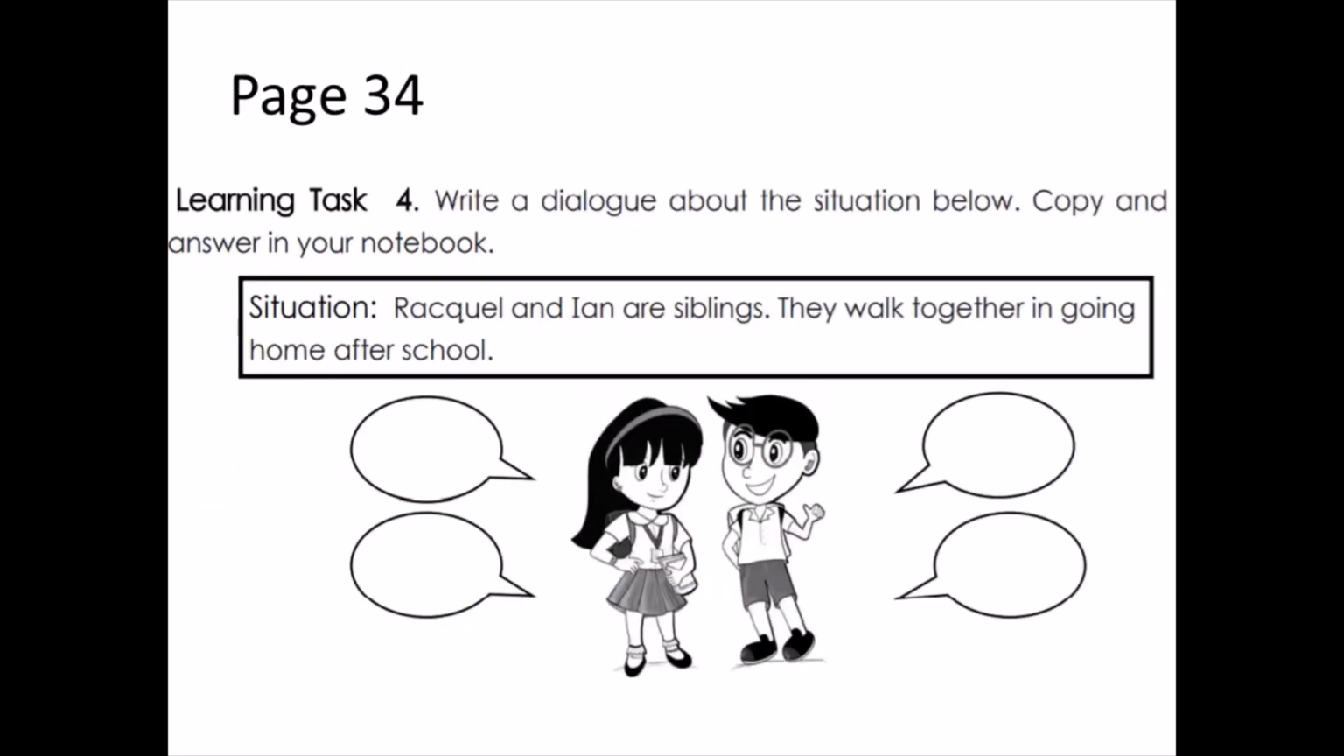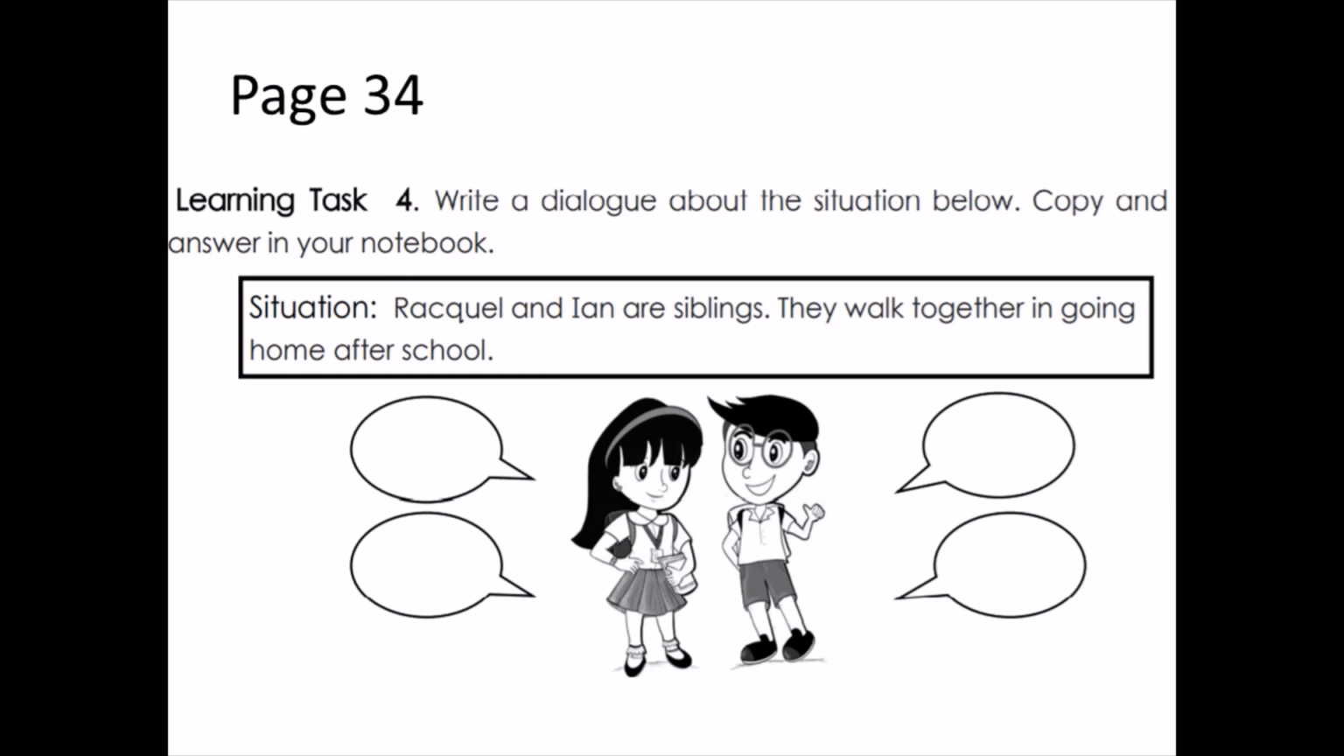So now in your notebook, just copy this, page 34, learning task 4. That's the only thing that you're going to copy. Then after that, you draw two persons there, Raquel and Ian. And then you just have to write what they are going to say to one another. The situation is Raquel and Ian are siblings. They walk together going home after school. What do you think they will say to one another?